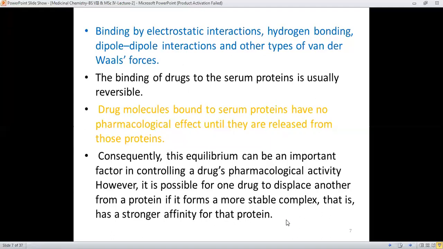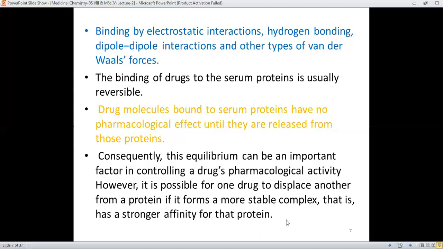And the binding of the drug to the serum protein is usually a reversible one. It means that there are only a few cases when this binding is so strong that the drug molecules are unable to release from the proteins. And the drug molecules bound to the serum proteins have no pharmacological effects until they are released from these proteins. It means that these proteins must make the drug molecules free, so that these drug molecules have the liberty to bind towards their receptor.